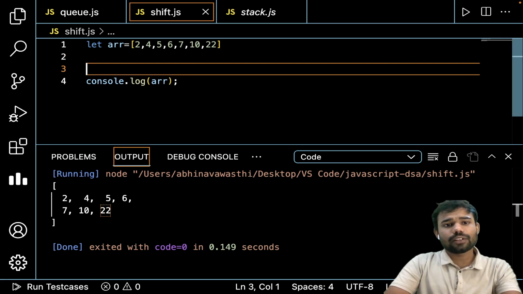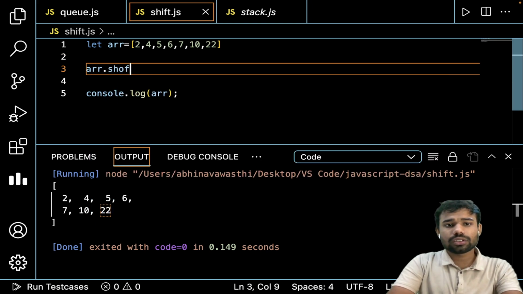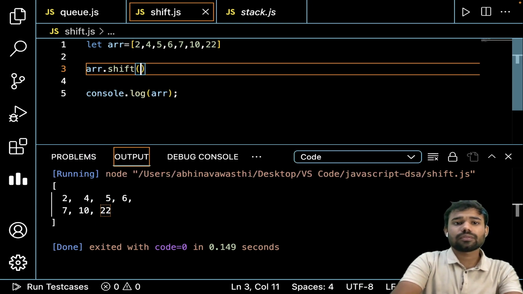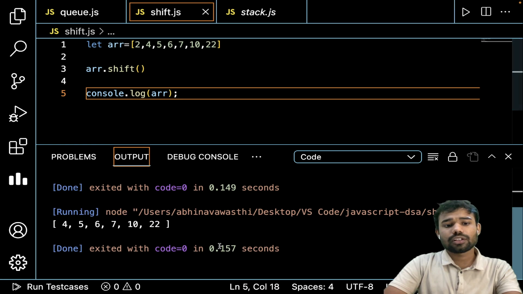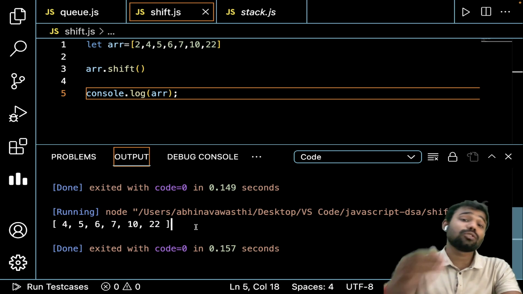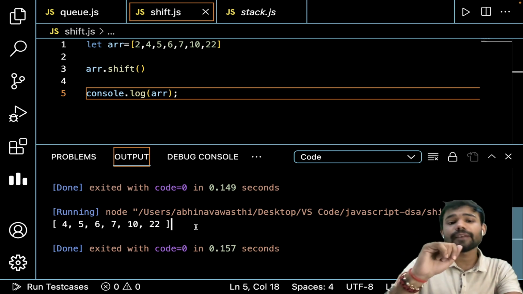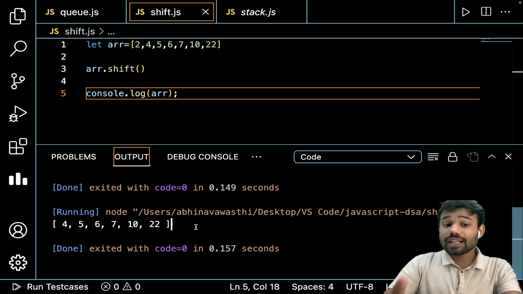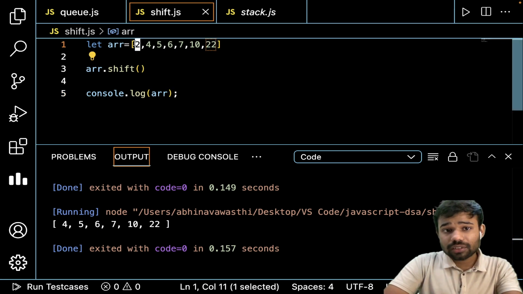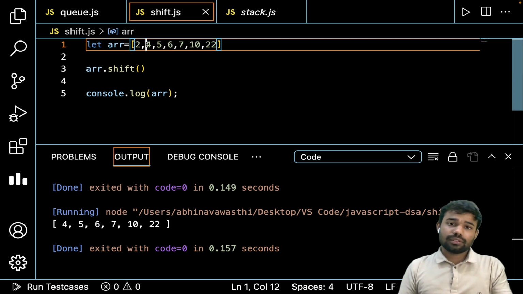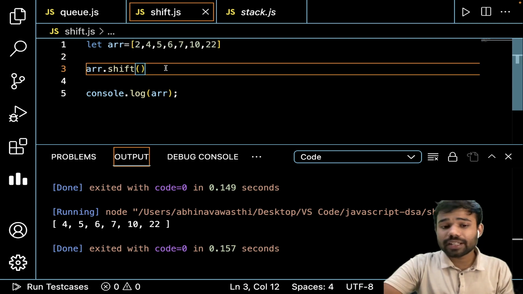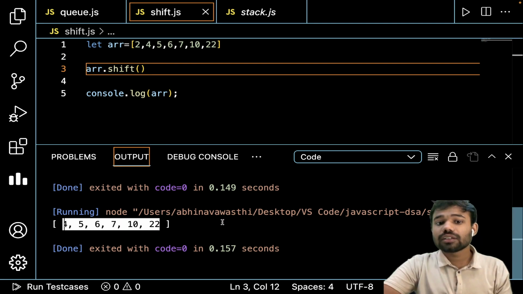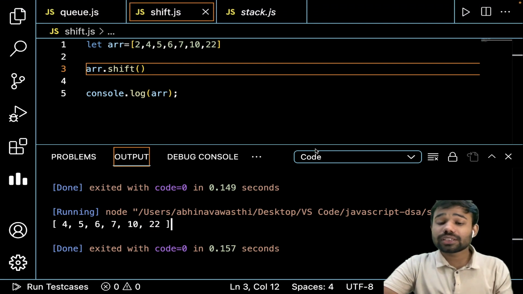Let's say if I do it like this, ARR dot shift, and then print the array, you will see that there is some change. Can you just spot the change? What is the change in this array after making it shift? The change is कि ये पहला एलिमेंट जो था ये बेसिकली डिलीट हो चुका. आप देख लो यहाँ पर इस एरे में, जो ओरिजिनल एरे थी और शिफ्ट के बाद में there is a difference in the array, that first element is basically now not present. Okay, that is what this shift is.